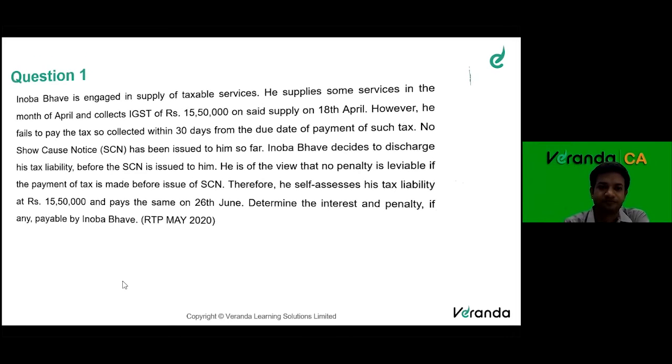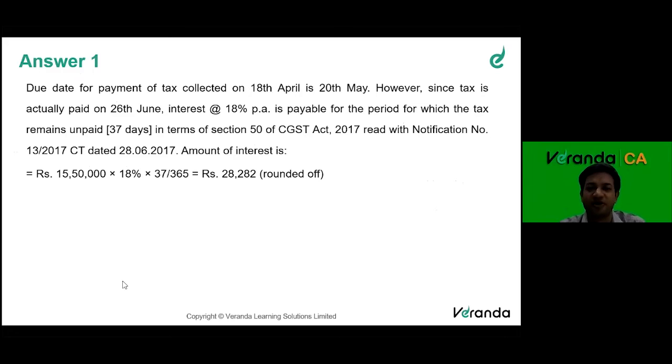So as I said, interest is payable, right? The due date is 20th May. Since it is not paid, it is actually paid on 26th of June. So interest has to be paid at the rate of 18%. Now, this is the tax I have collected but have not paid. What if I have not collected tax and not paid? What will be the rate of interest? Here I have collected tax and not paid, 18%. What if I don't collect and don't pay? But the time of supply has arisen because I have provided a taxable supply, so I have to pay GST to the government. What is the rate of interest for delay in payment of GST?